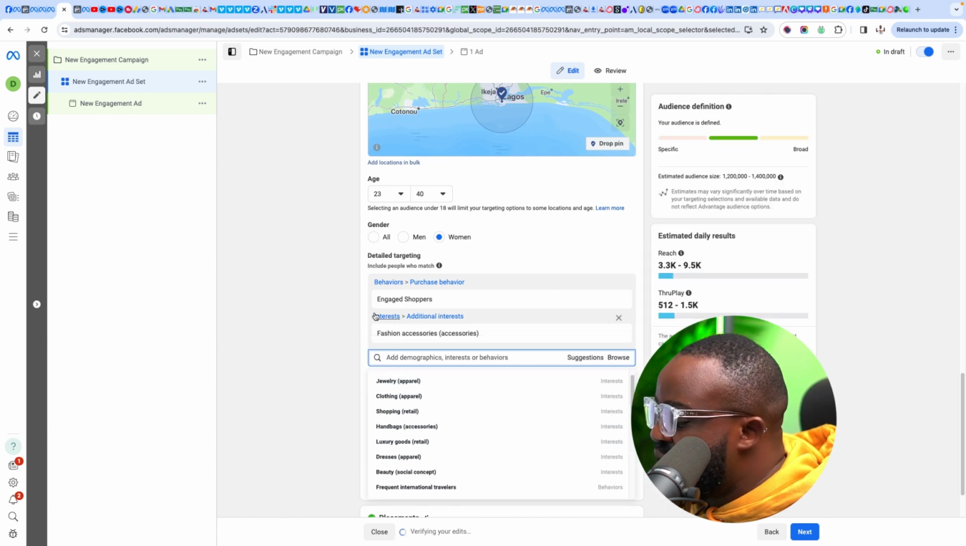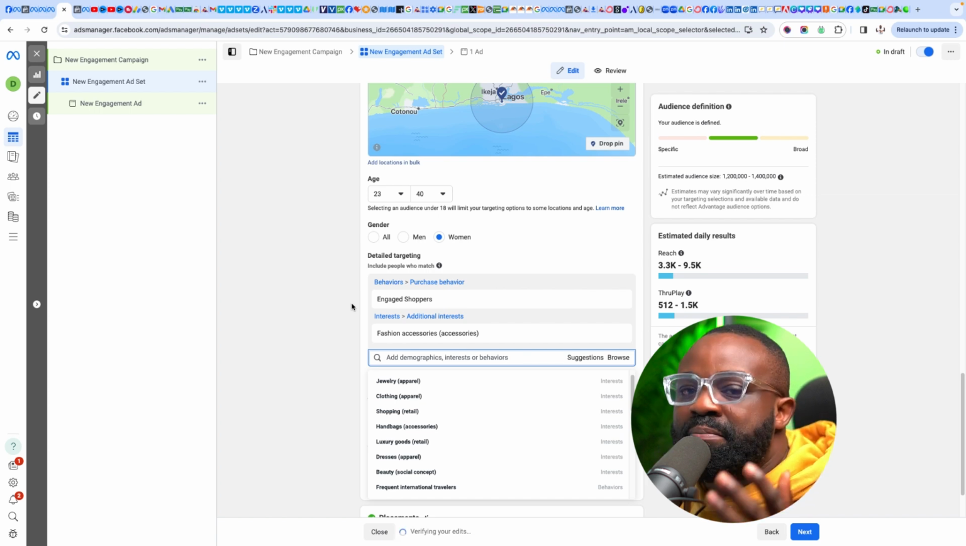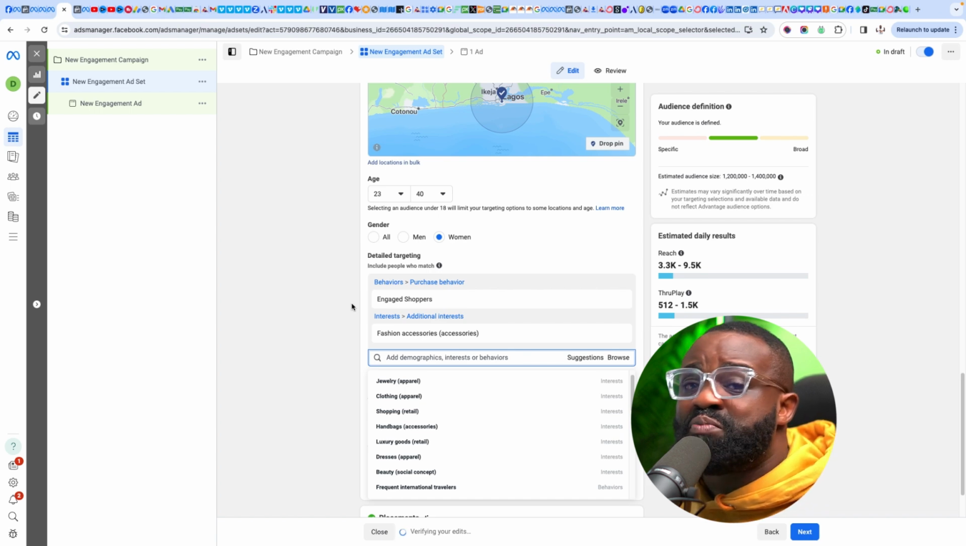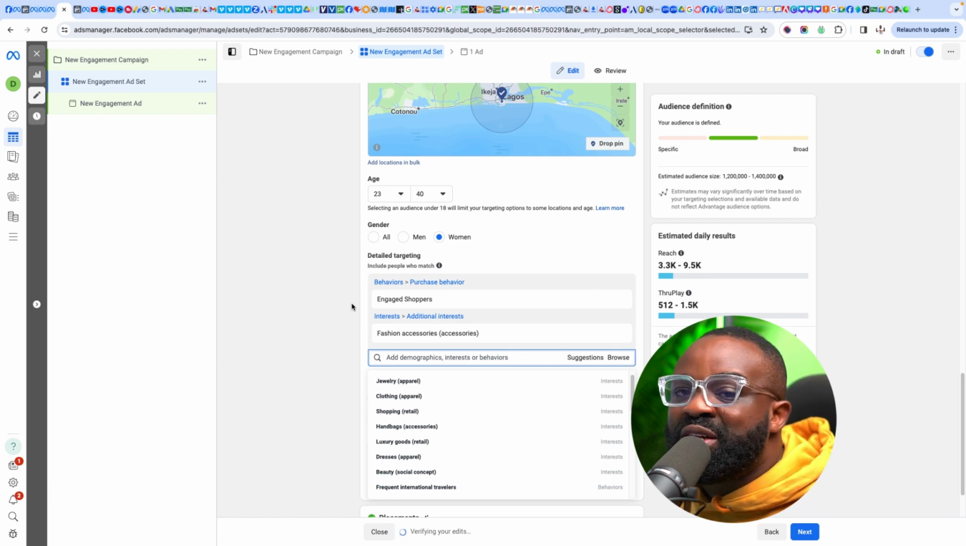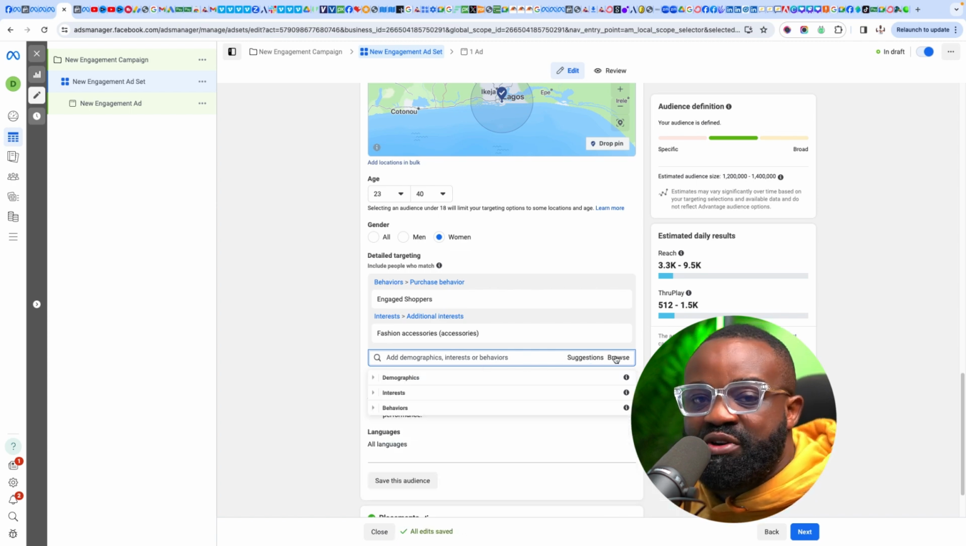Now, when it comes to behavior, look at this. Engaged shoppers. You can see at the top, engaged shoppers is actually a behavior. When you target these engaged shoppers, you're targeting people who have the behavior of being engaged shoppers. So they always shop a lot. Targeting these kinds of behaviors will help you.